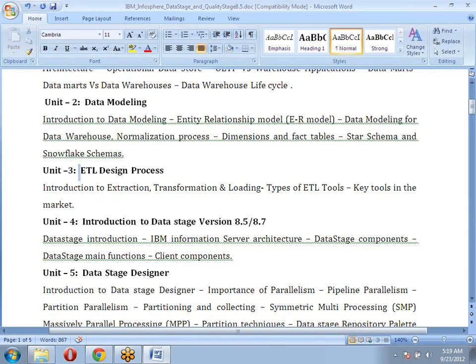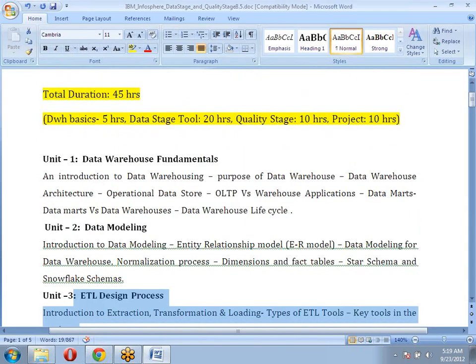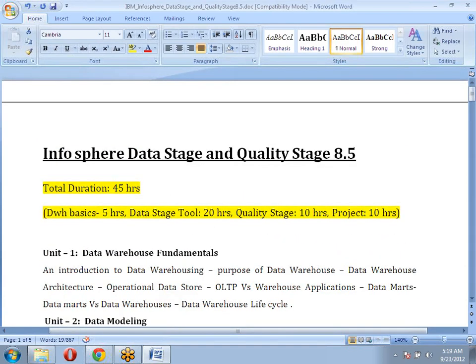Next, we will discuss the ETL process. The tool we want to discuss, InfoSphere DataStage and QualityStage 8.5 or 8.7, is an ETL tool. What is ETL?